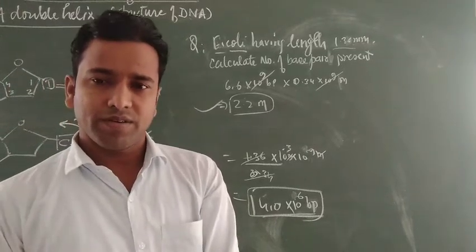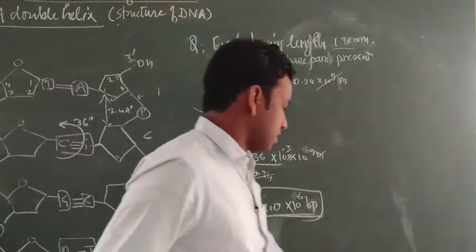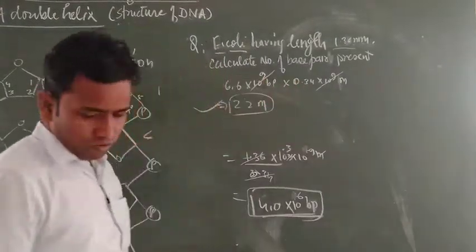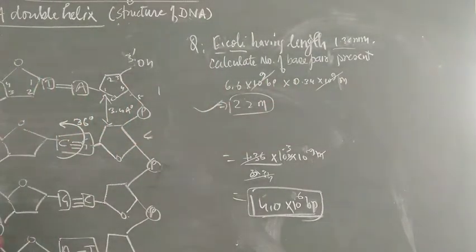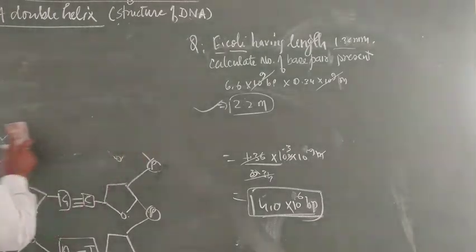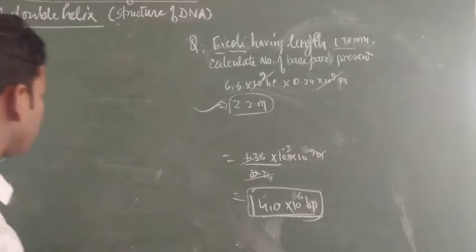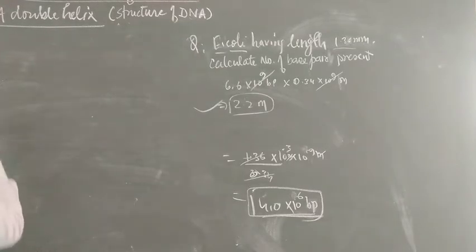Okay. Now students, one more question from the Chargaff rule. What is the Irwin-Chargaff rule? The Irwin-Chargaff rule states that A pairs with T by a double bond, and G pairs with C by a triple bond. The question arises, what is the ratio of ATGC in the DNA? The question arises from this point.